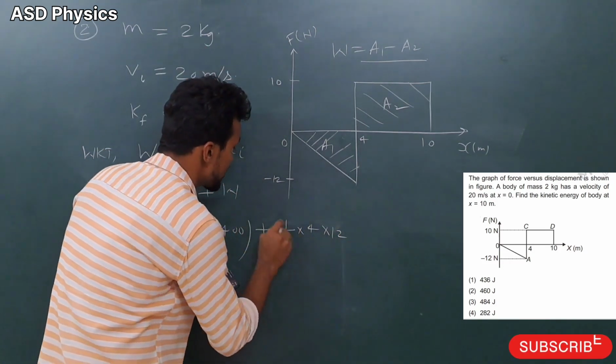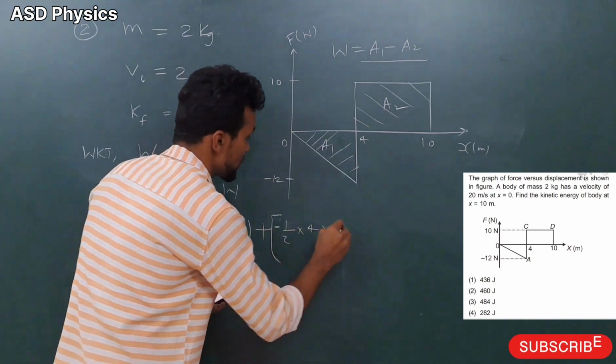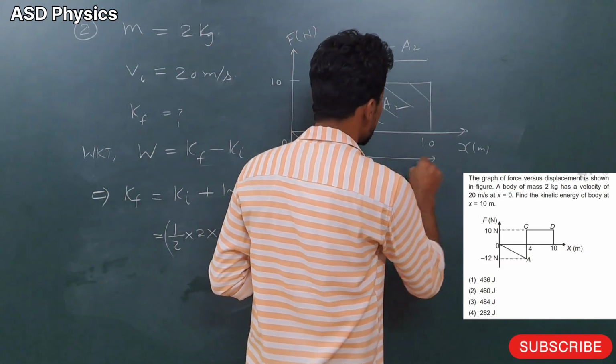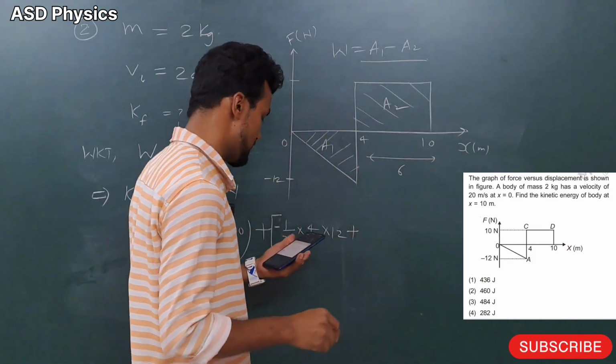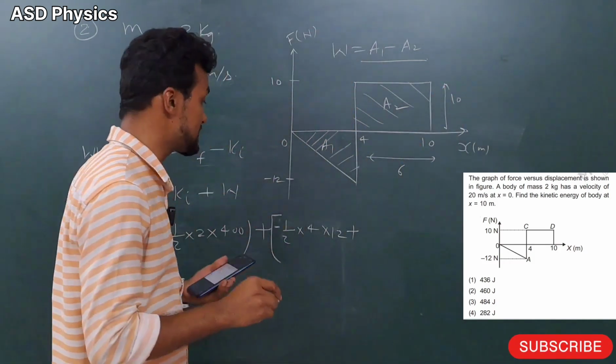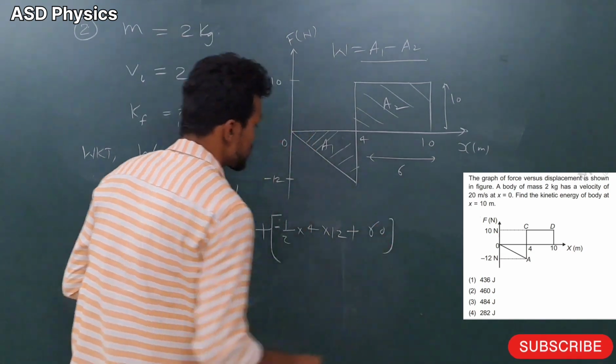This is down the axis, that means we have to take this minus. Plus, next one is given here, 4 to 10. This length is 6, and this is 10. So 10 into 6, how much is coming? 60.